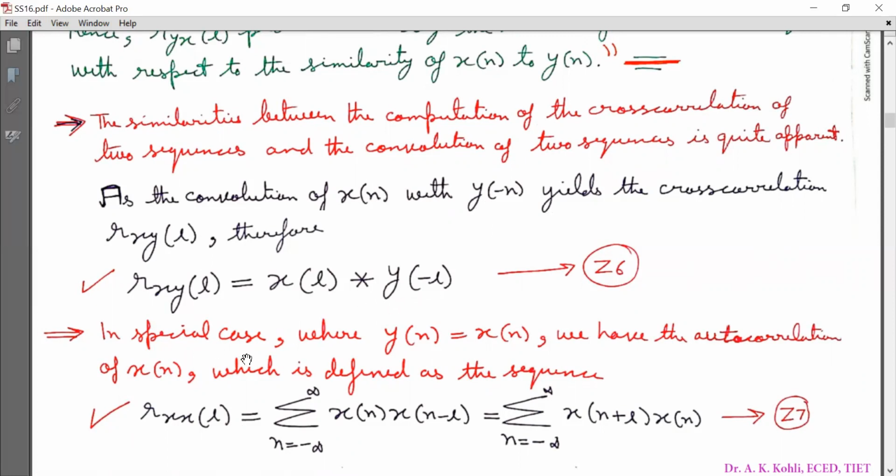Now, in the special case where y[n] is equal to x[n], we have the autocorrelation of x[n], which is defined as the sequence R_xx[l] equal to summation n running from minus infinity to infinity x[n] x[n minus l], and that is further equal to summation n running from minus infinity to infinity x[n plus l] x[n]. Mark it as equation Z7. Now you can use either of these equations to calculate R_xx[l], that is the autocorrelation of x[n].